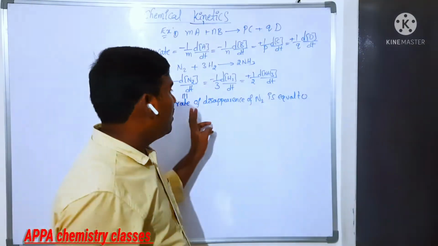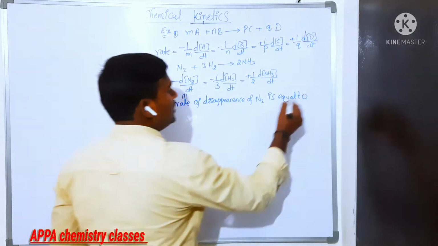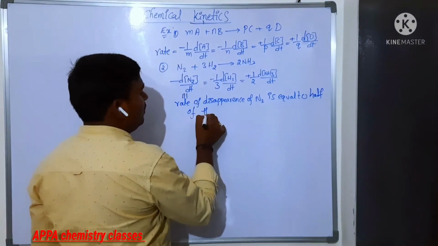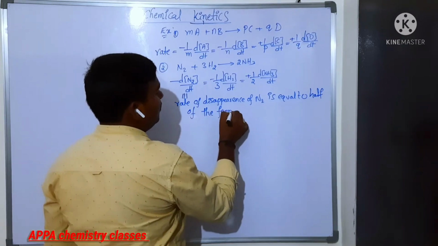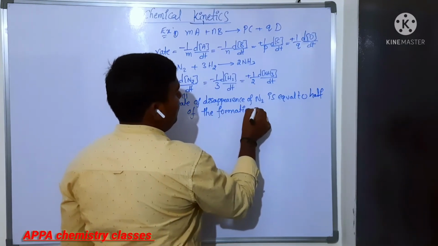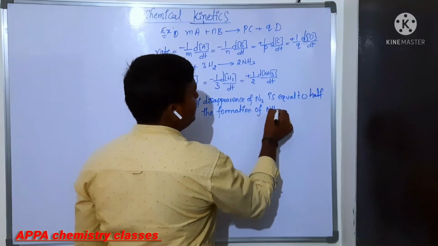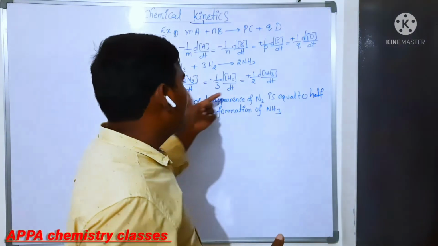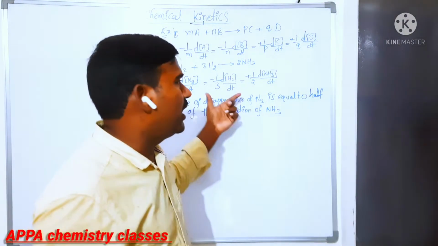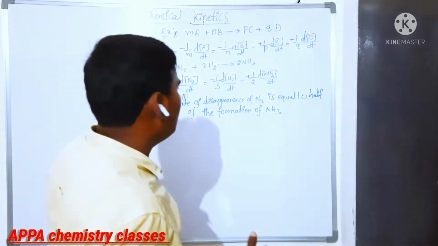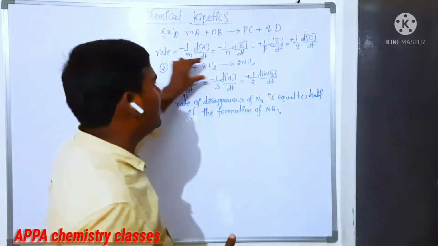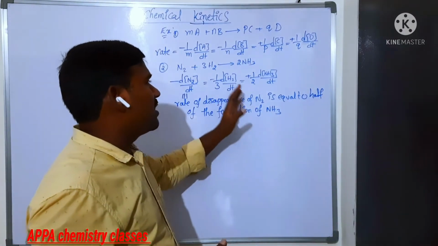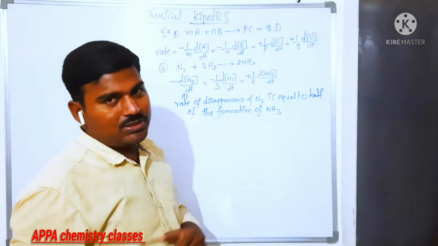Half of the formation of ammonia. Is that clear? We can give the relation like this. So you may have the chance of getting questions like: which of the following statements is correct regarding this rate expression? They won't give that rate expression. They will give the direct reaction and they will give the options. The rate of disappearance of N2 is half of the rate of appearance of ammonia.